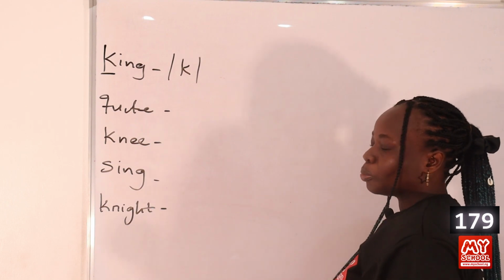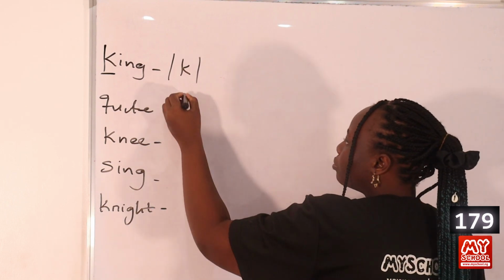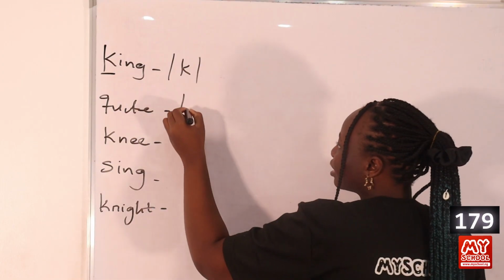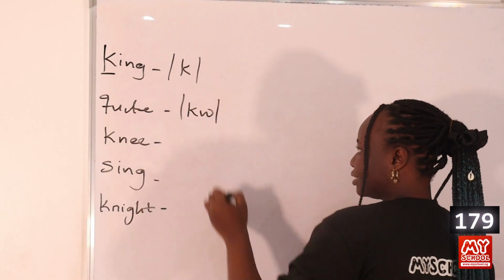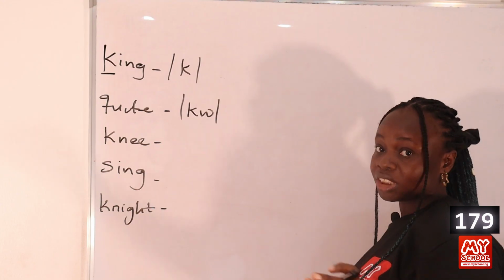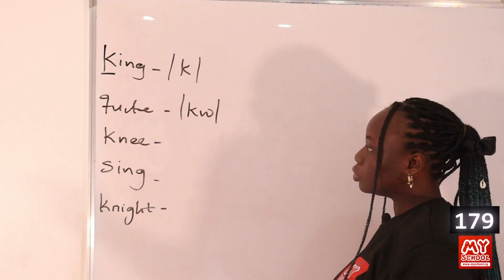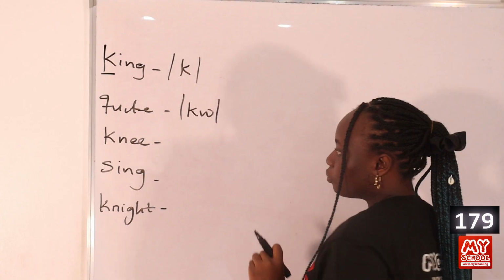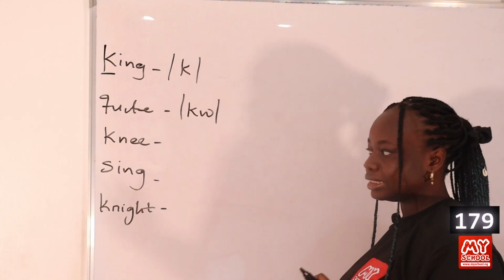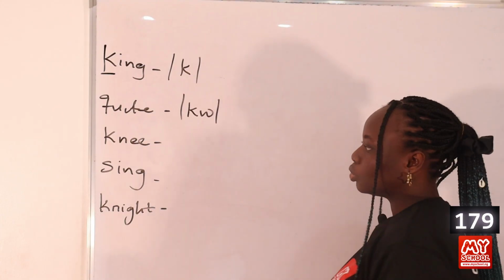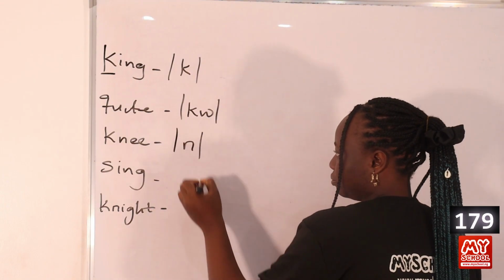Then for option A, it's pronounced quite. You have a consonant cluster at the beginning of that word, quite. Okay, so there are two separate consonants. Together they form a consonant cluster. Then for the next option, we have knee. The K in knee is silent, so you just have the n sound here.